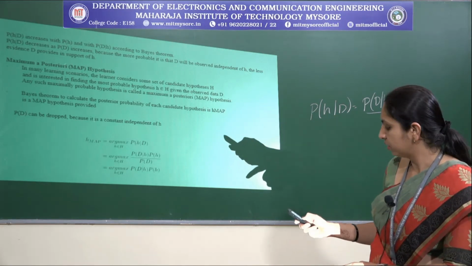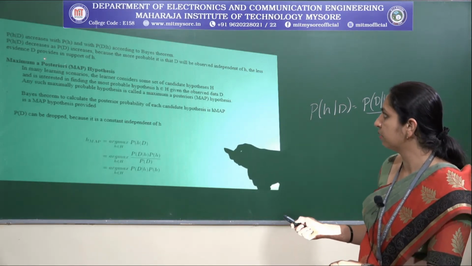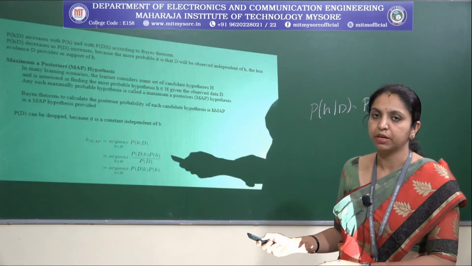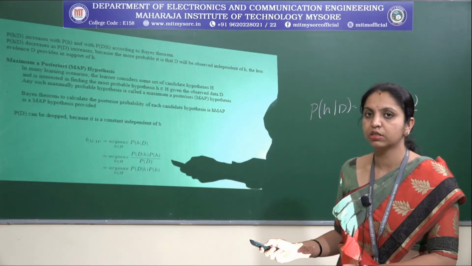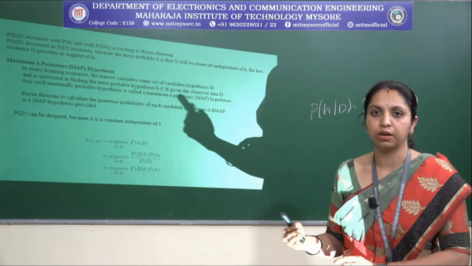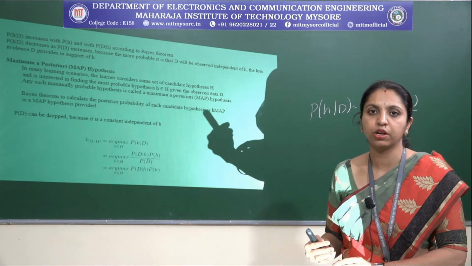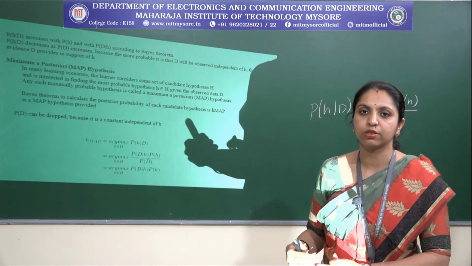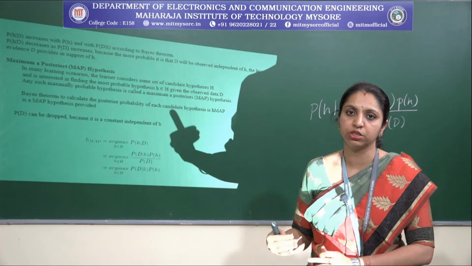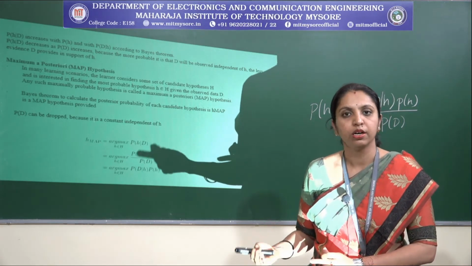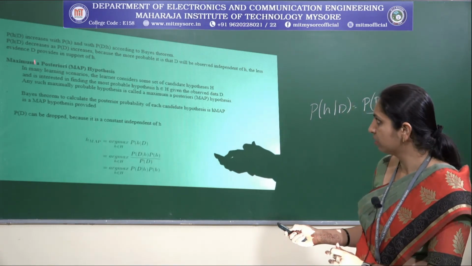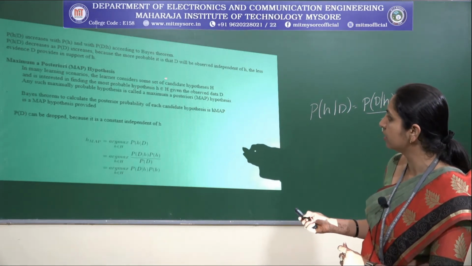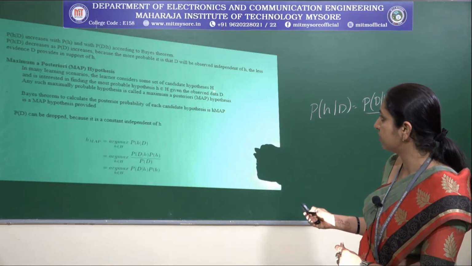And further you can observe the maximum a posteriori hypothesis. In short form we call it MAP, maximum a posteriori probability, because normally we consider many hypotheses and out of that we find the most probable hypothesis. The most probable hypothesis we call the maximum a posteriori hypothesis. So you can see here, in many learning scenarios the learner considers some set of candidate hypotheses H.